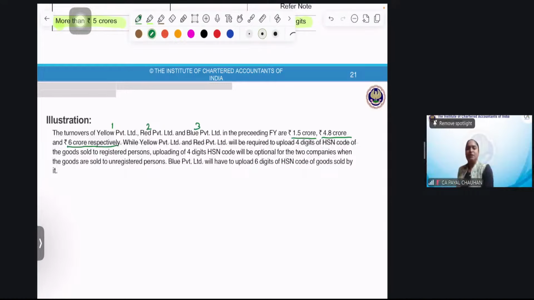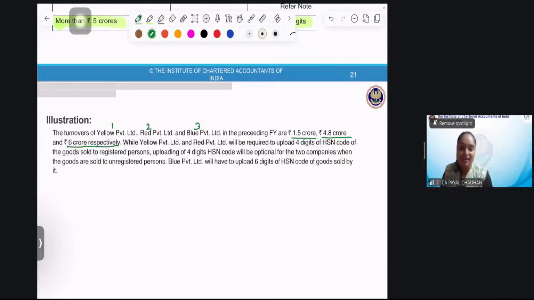People don't get confused. Usually people mention 8 digits also, but it is okay. While you enter, only a registered person will enter the invoice to get the ITC. While they mention the 6 digit or 4 digit, they get the ITC. The whole description is mentioned while you are entering that information.